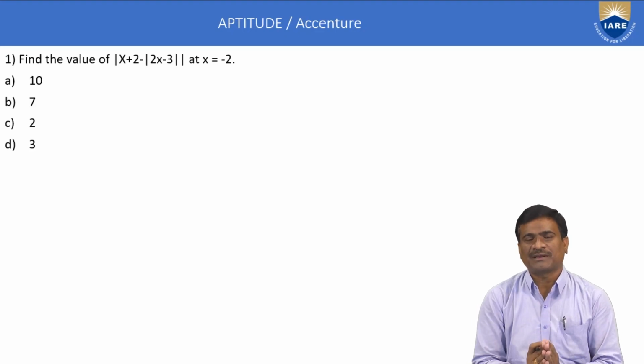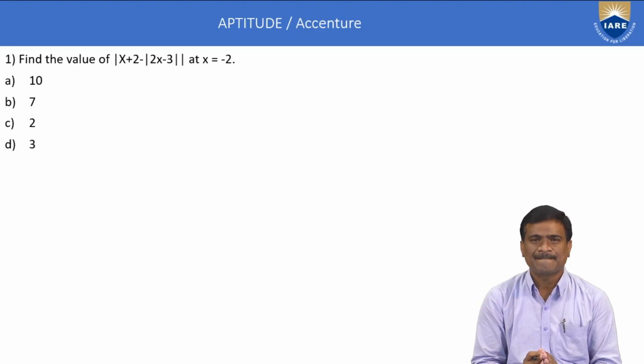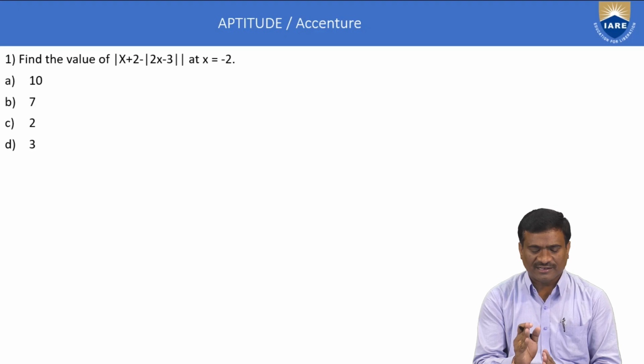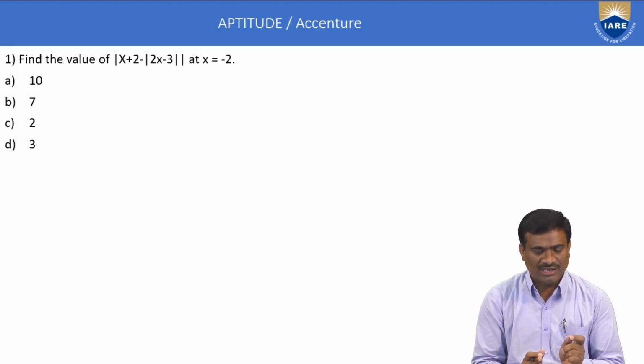Now the first paper, Accenture Mock Test 1, Section C, Abstract Reasoning. Question number 1. Find the value of modulus of x plus 2 minus modulus of 2x minus 3, at x is equal to minus 2. A 10, B 7, C 2, D 3.